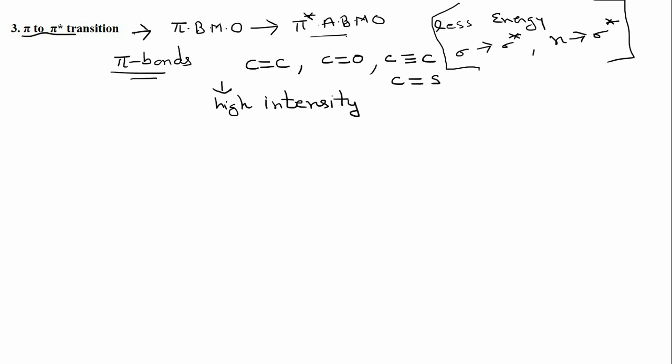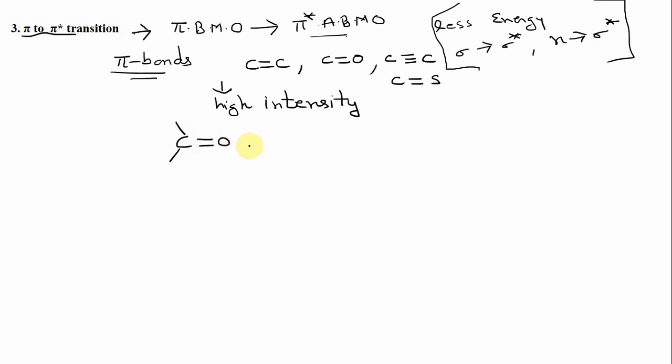For example, take the pi to pi star transition in simple carbonyl compounds. If you have a carbonyl compound like this, these pi electrons are there, so these pi to pi star transitions can take place.